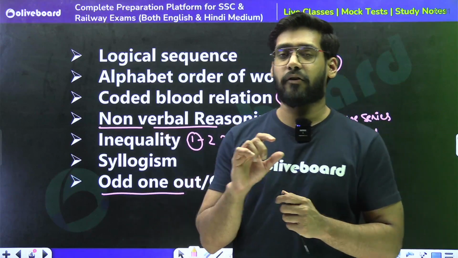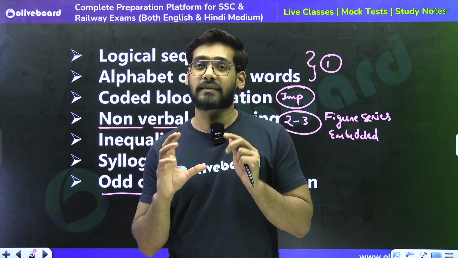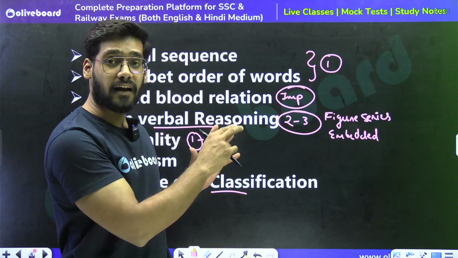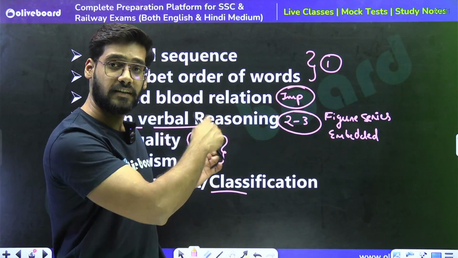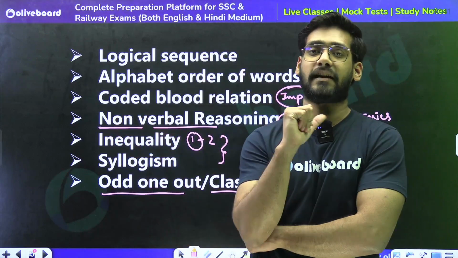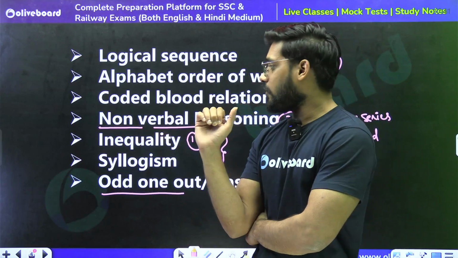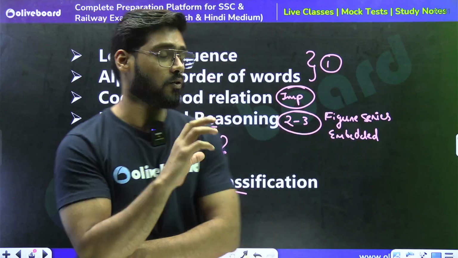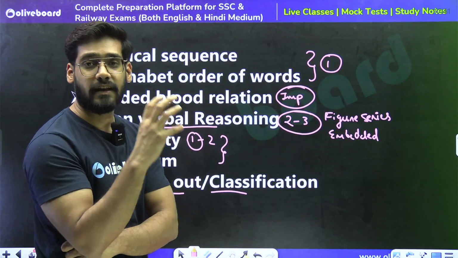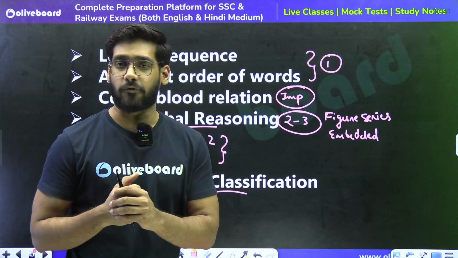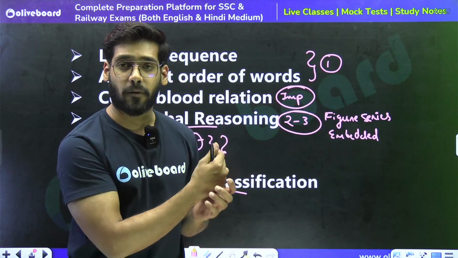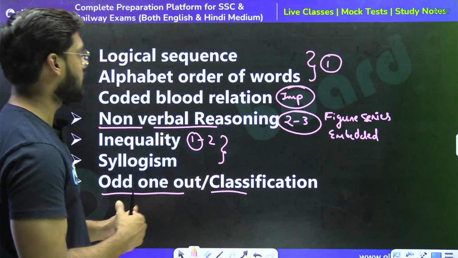Overall, the section will be of 30 marks, and these are some important chapters you should practice if you are giving mocks. Then you can also see that the questions being asked in the mocks are from these chapters only. Apart from these chapters, questions are rarely asked from any other chapter. If I'm wrong, then correct me, but I don't think any other question is being asked apart from these chapters. These chapters are the very important ones from the mains point of view. So I hope you are practicing well, and if you are not, then try to practice these topics and have a good command on these chapters as much as you can.